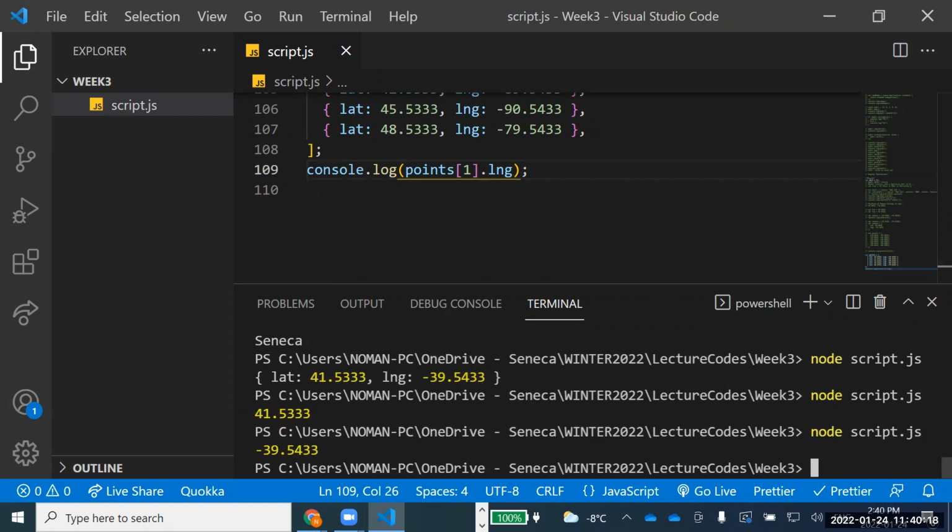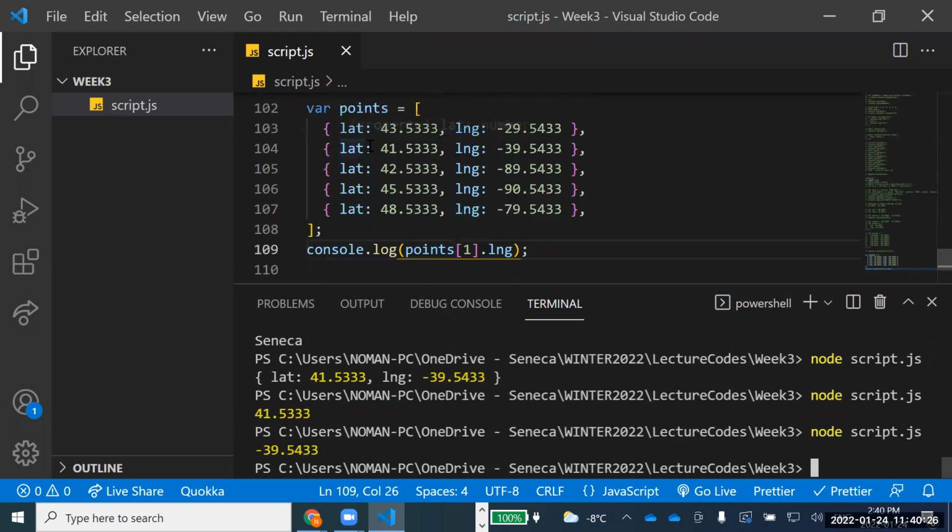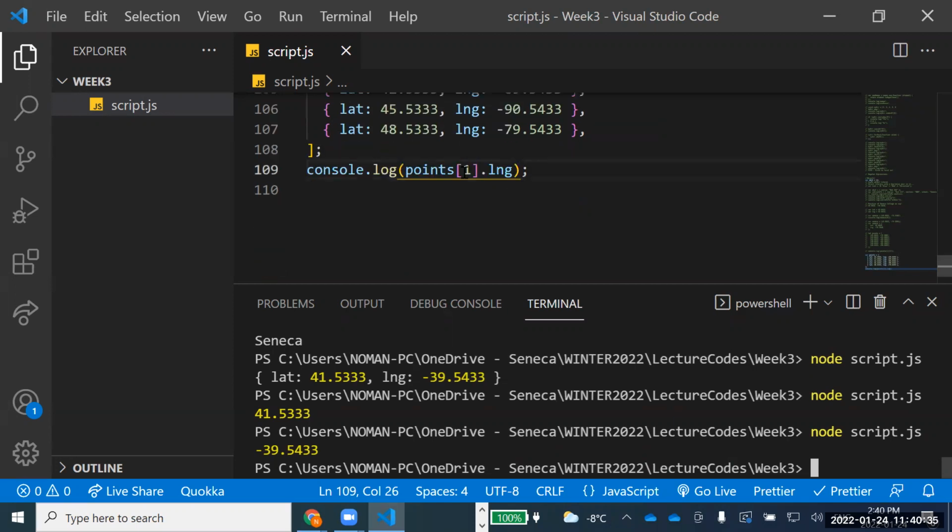You got it? Now see here, how easy it has become to point out a value. I just need to find out the row. For example, this is row 0, this is row 1. In row 1, go and find this LNG. Again, I can say points of 3 dot LNG, whatever. So the third row's longitude will appear.